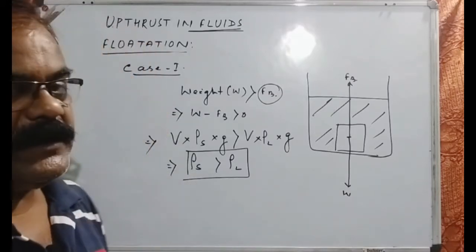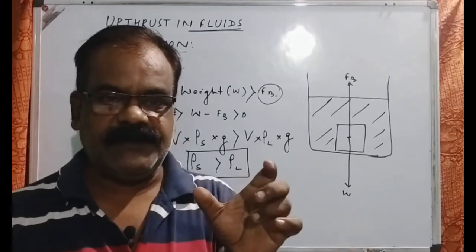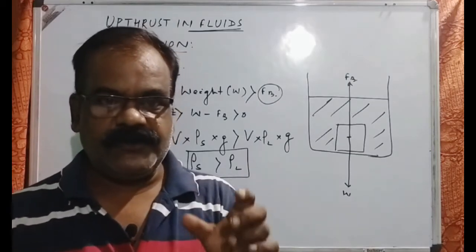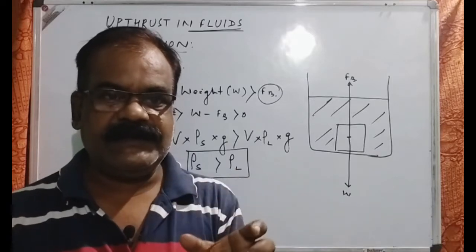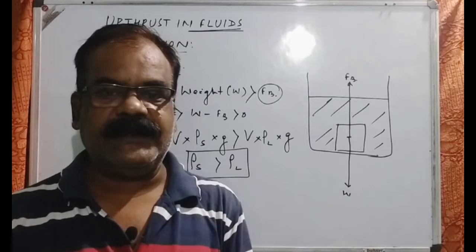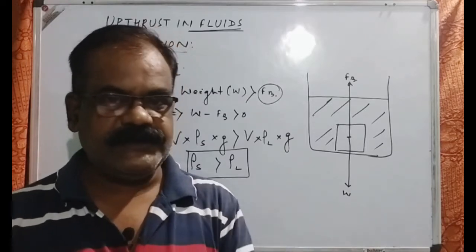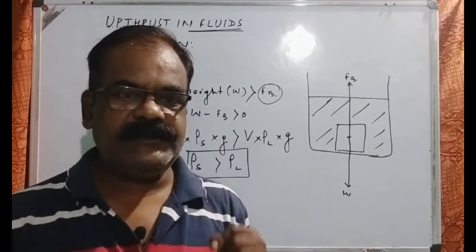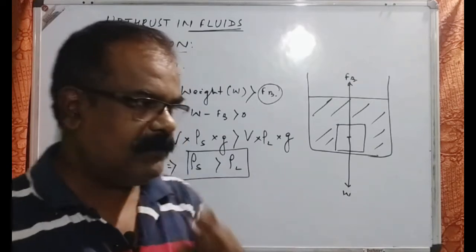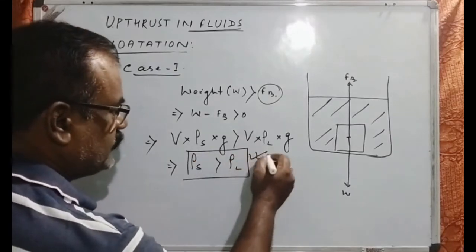Now, as I gave you one example, the iron nail: the density of the iron nail must be greater than that of the water, or the liquid in which it is immersed. In such cases only it will sink down. This is another condition for sinking.